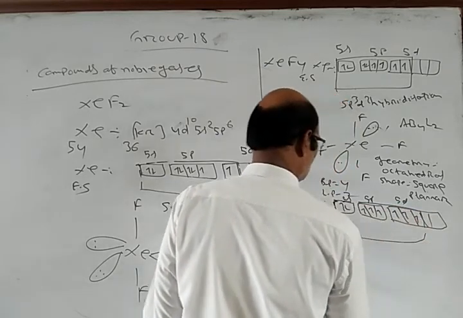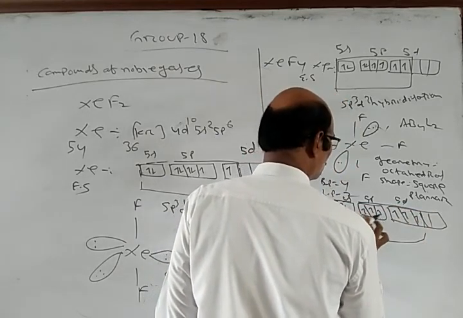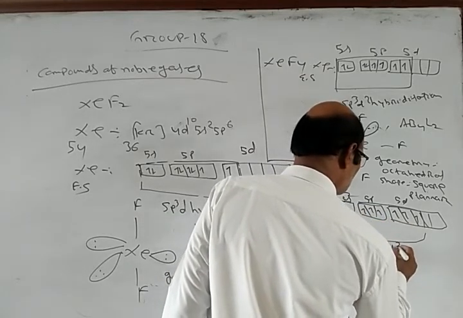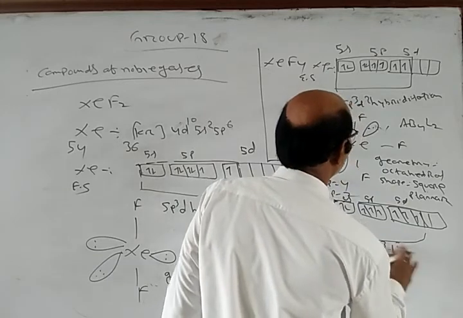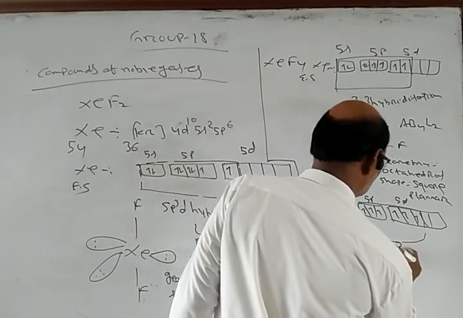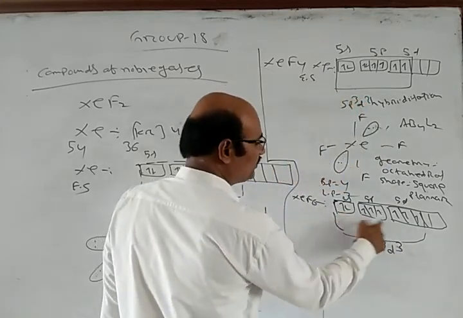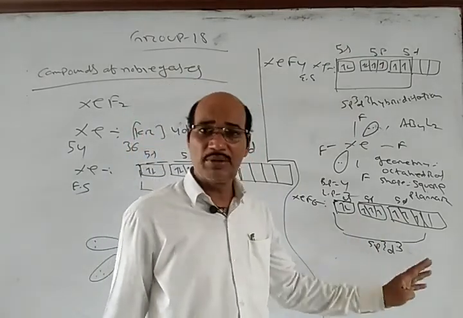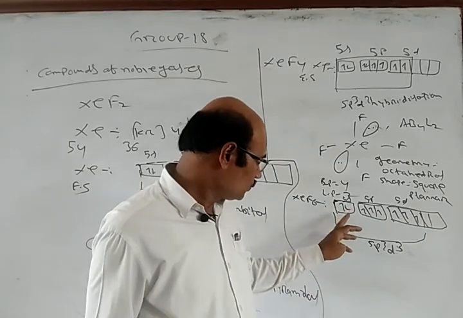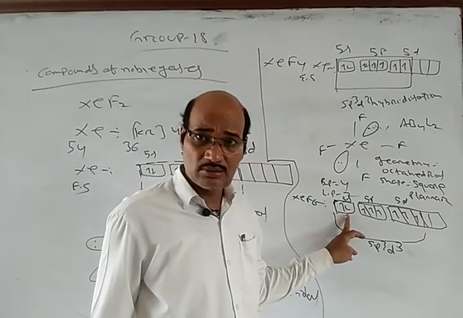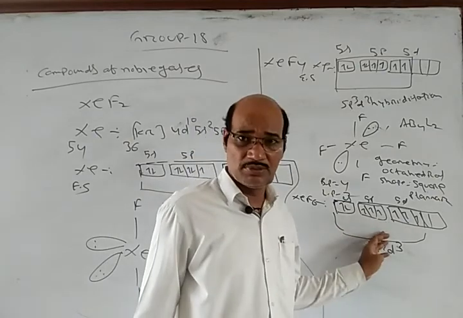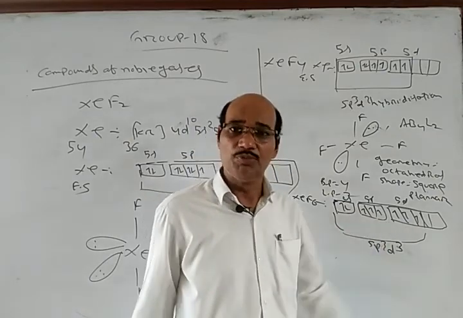So we will have 7 hybrid orbitals, sp3d3, with 7 equivalent hybrids, out of which 1 is a lone pair, and 6 will form the bond pairs.